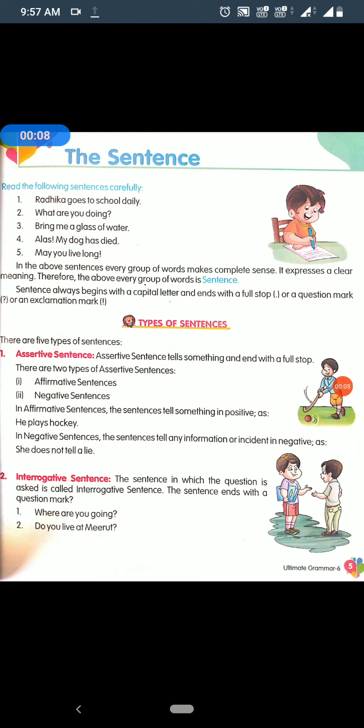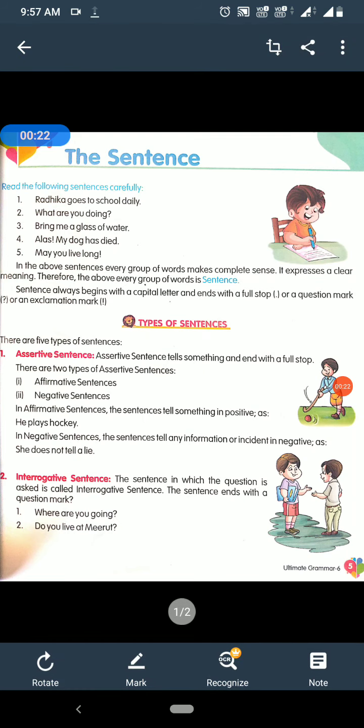How can a sentence be read or spoken? So first of all, we will learn about the sentence: what is a sentence and how many types of sentences are there? First, what is a sentence? Read the following sentences carefully.